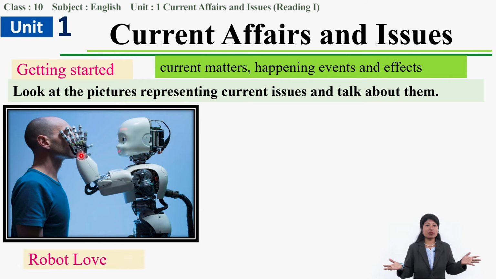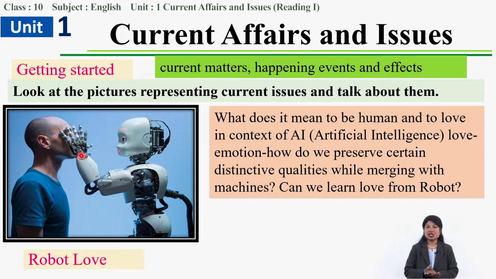If you search robot love, then you will find this picture. Type this title, robot love, and you will find this picture. This picture depicts robot love and it tells something to us. What is that? Yes, we humans are different from robots, and we are different. How? What keeps us different? The quality to love, right? Emotions. How do we distinguish ourselves from the robot?